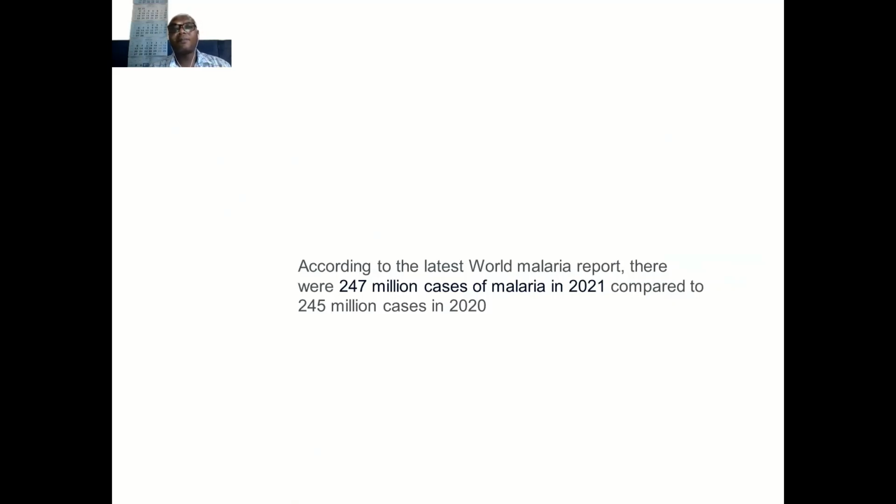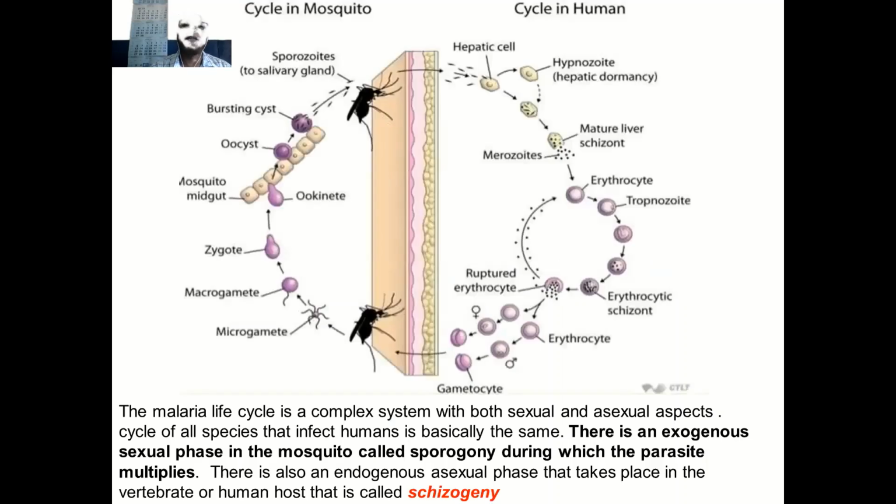For example, in the year 2023 there was an increase in the number of cases of malaria from 243 to 247. That means there was an outbreak, or rather an epidemic.